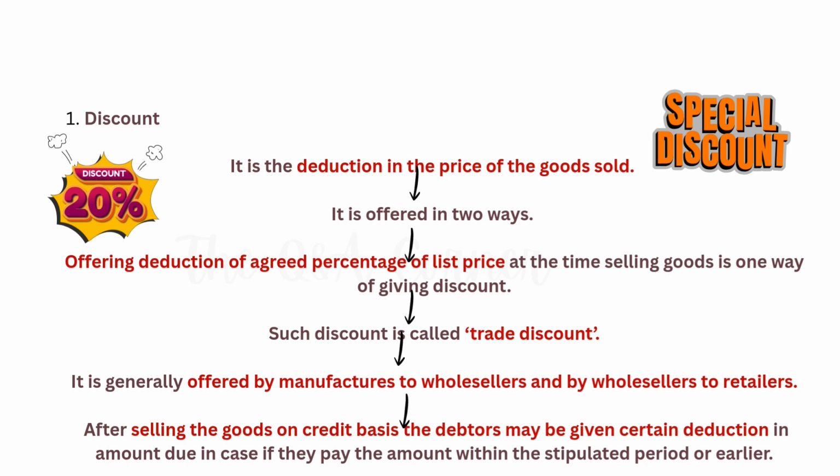A cash discount is a deduction for paying an invoice quickly, for example within 10 days, given to the buyer, that is, the debtor, who owes money. It is given to incentivize prompt payment and improve the seller's cash flow. Example, a 100 rupees invoice with 2/10, net 30. This means a 2% discount if paid in 10 days, otherwise the full amount is due in 30 days. In essence, trade discounts are about resale pricing, while cash discounts are about payment speed.